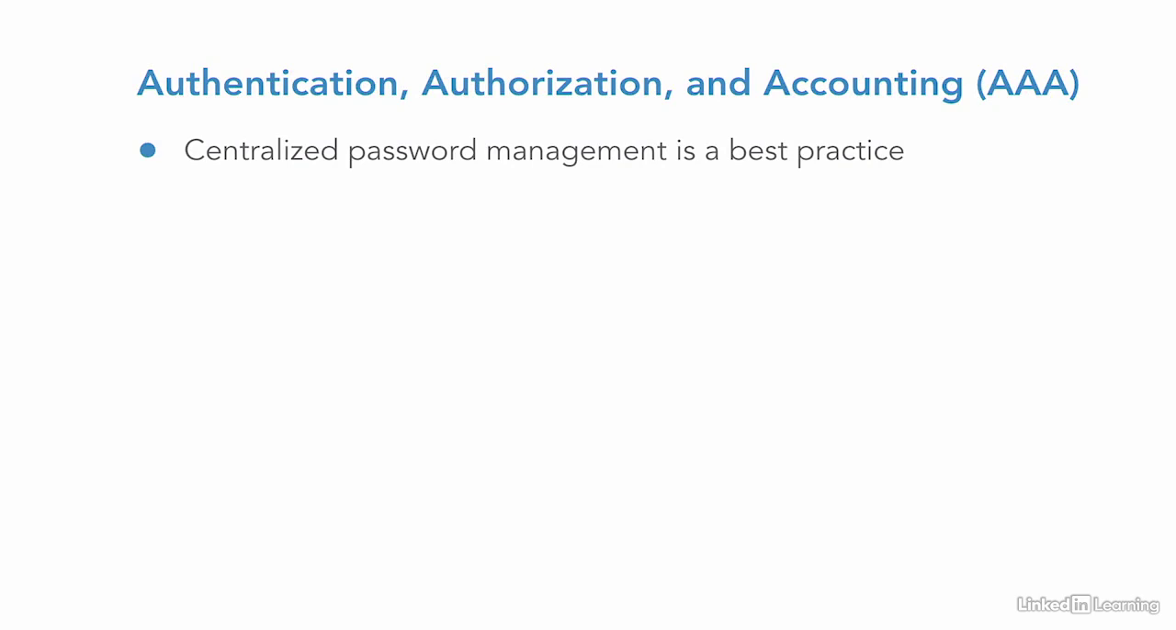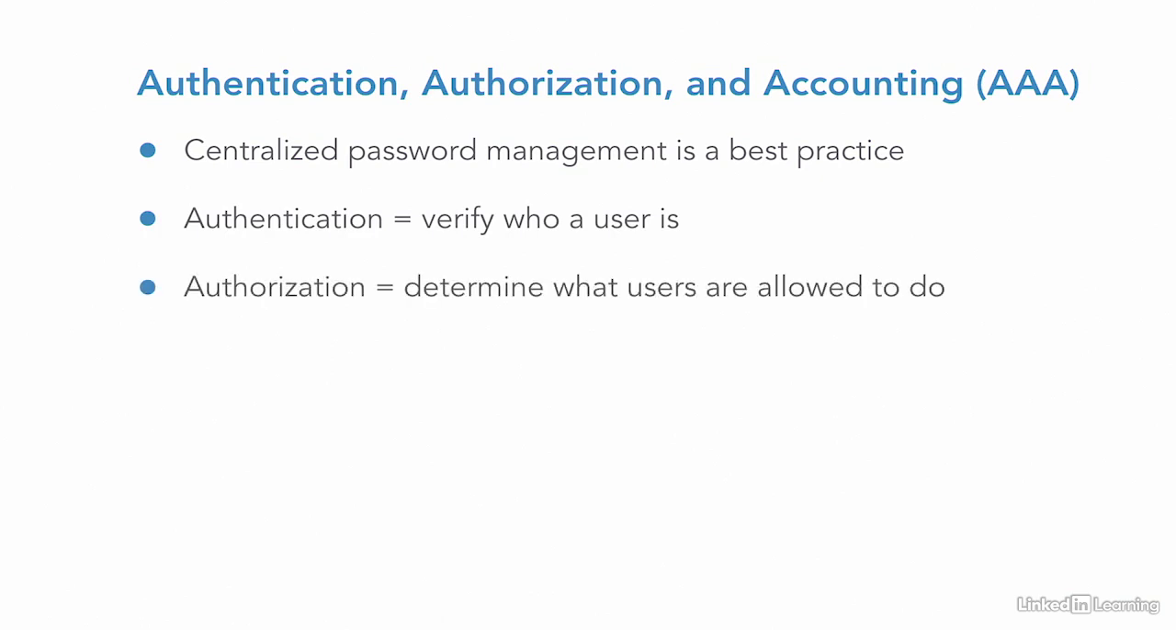As discussed in the first CCNA course, centralized password authentication is a best practice for maintaining usernames and passwords across a network. It's called AAA, for Authentication, Authorization, and Accounting. Authentication is verifying who a user is. Authorization is determining what they are allowed to do, and accounting is tracking what they did.